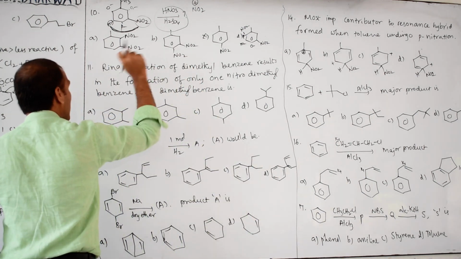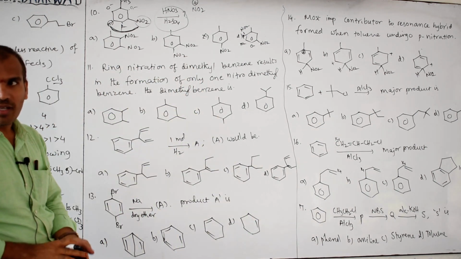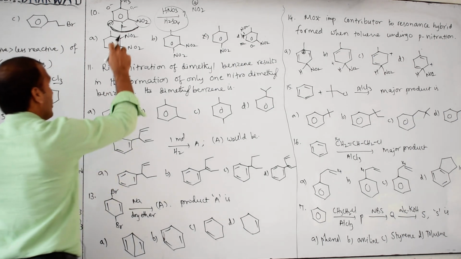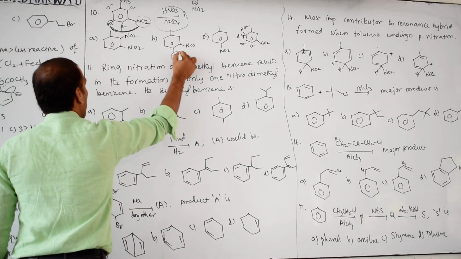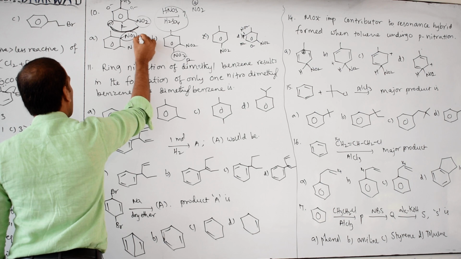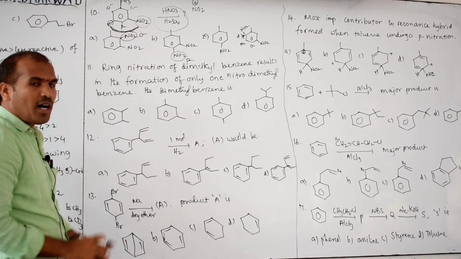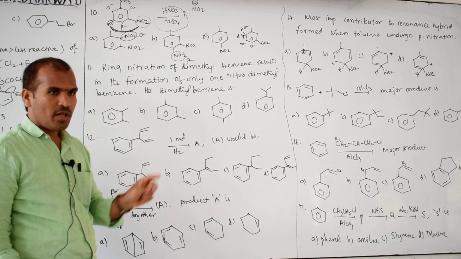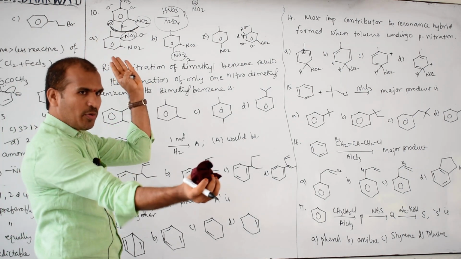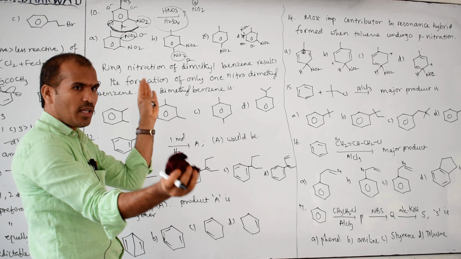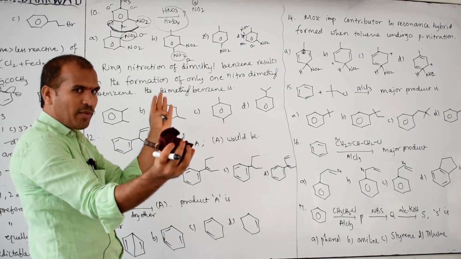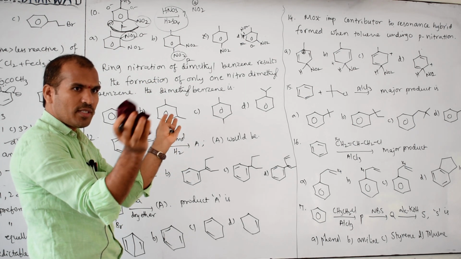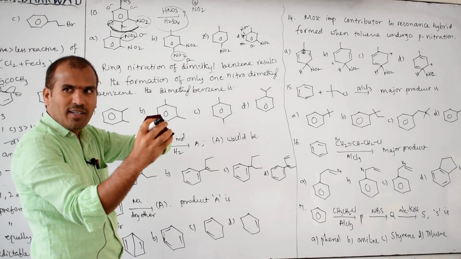The answer may be A, the answer may be B. Clear? Then this is the ortho position. This is the para position. This is the ortho position. The ortho position also forms a product, and the para position also forms a product. Now this is a methyl and this is an NO2. Here at the ortho position, in between, if NO2 attacks there is some steric crowding. Therefore attacking is difficult.